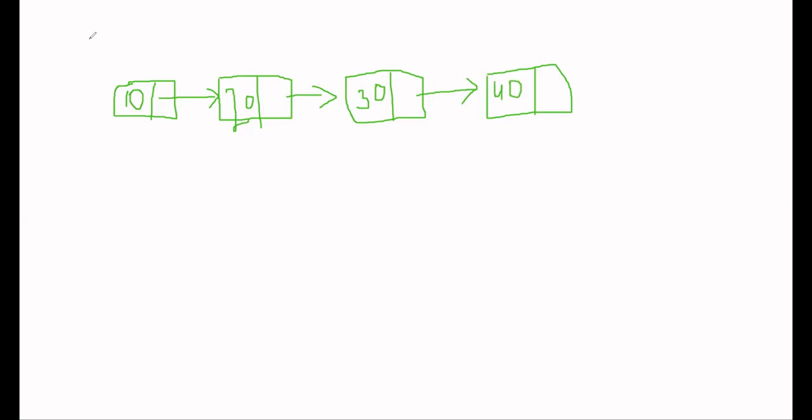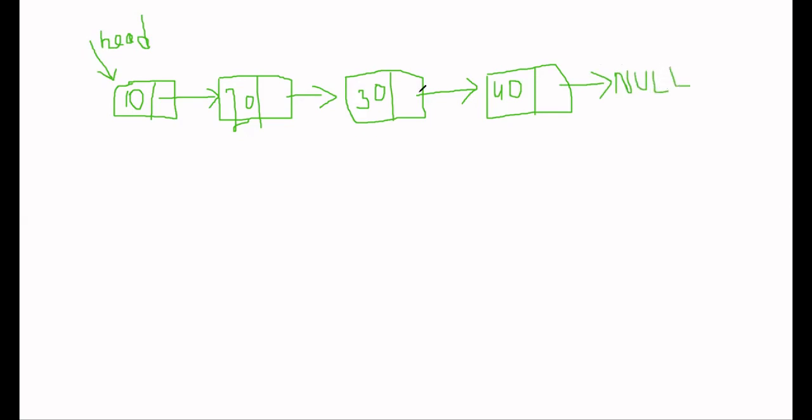Okay. And there will be a head pointer. The head pointer will store the address of our first node, so that we can access our linked list very easily and perform the operations that we want. And our last node will point to a null pointer, so that when we are traversing our linked list, we get to know that we have reached our last node if we find a null pointer in our linked list.